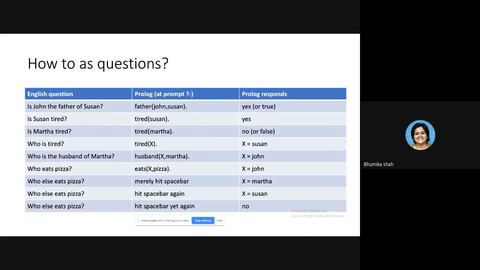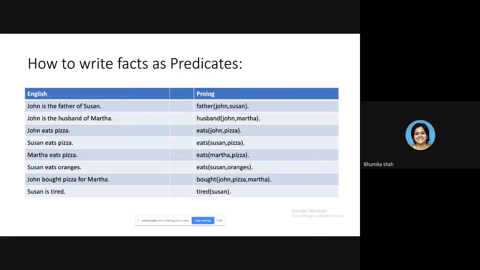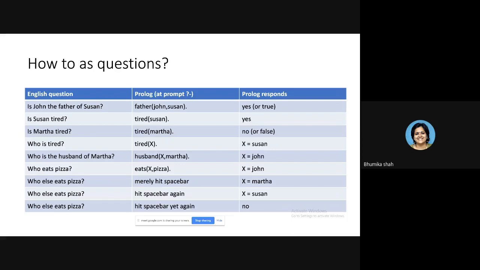Now how are we going to ask questions? Let us say in the first column, we have written English questions that we want to ask Prolog once we have written the program. Suppose this is the program we have written. The right side, the second column, is the program, and all the facts are the facts we have written in our program. What questions can we ask our program? The second column indicates the equivalent Prolog predicates, how you can ask the question. The third column indicates what Prolog will answer you.